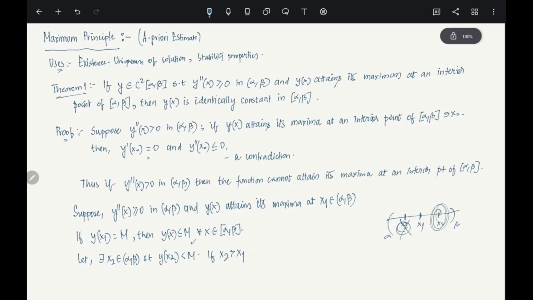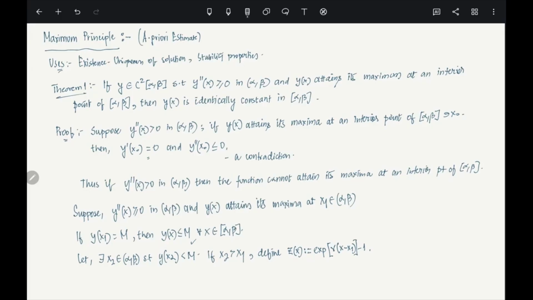Then we define a function z of x to be exponential of gamma times (x minus x1), minus 1. What is the need of this function? Basically, what we are trying to do is this. We know that if y double prime is strictly positive for all x, then the maximum cannot be attained in the interior.